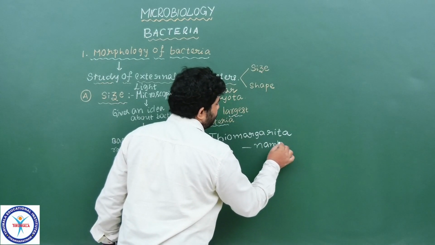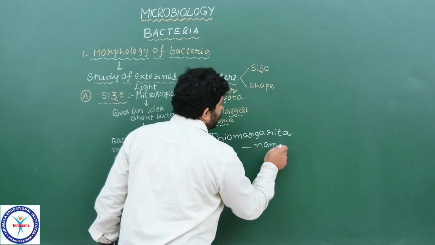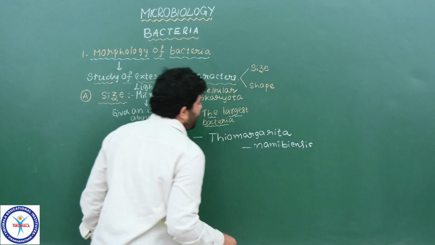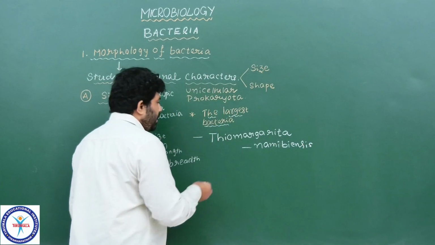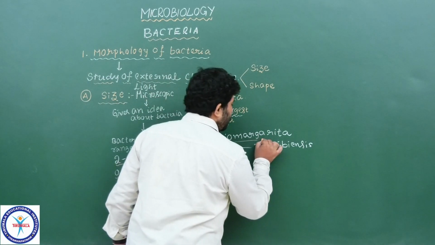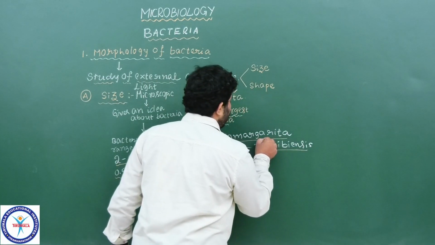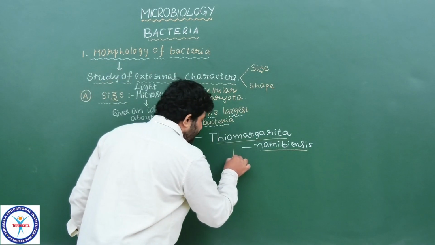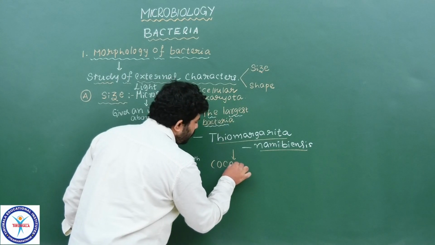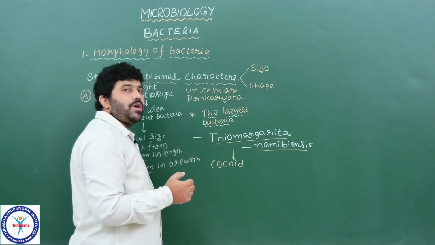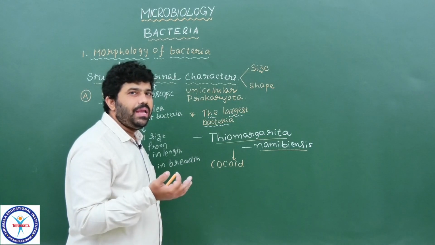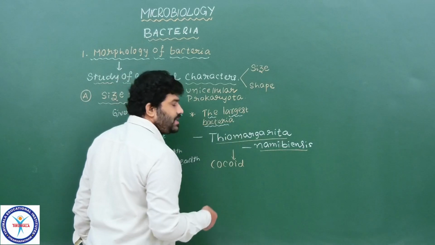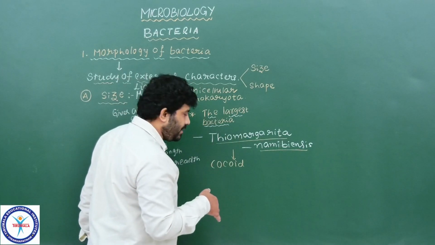Please remember, students. Thiomargarita namibiensis is the largest bacterium. The shape of this bacterium is approximately coccus. This Thiomargarita namibiensis is the largest bacterium in the microbial world or in bacteriology.